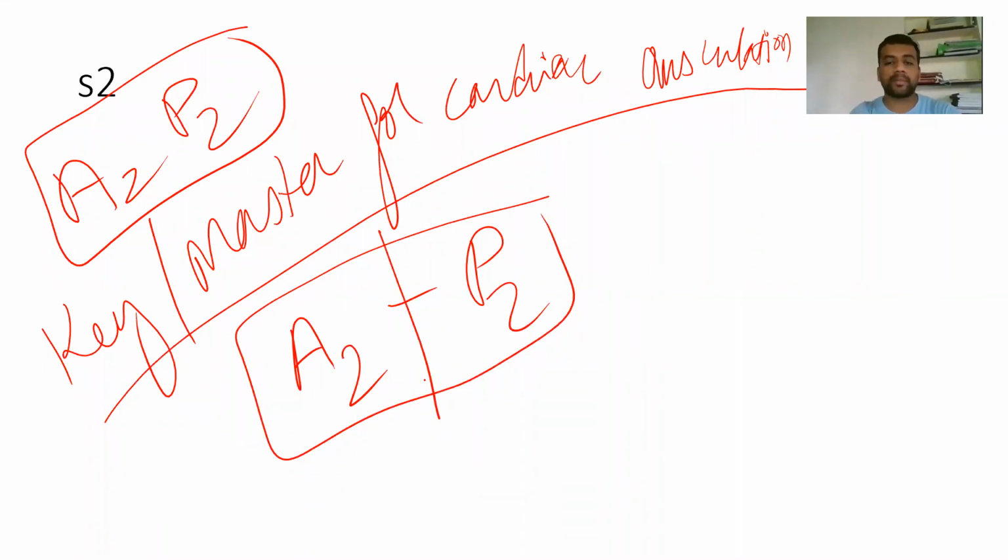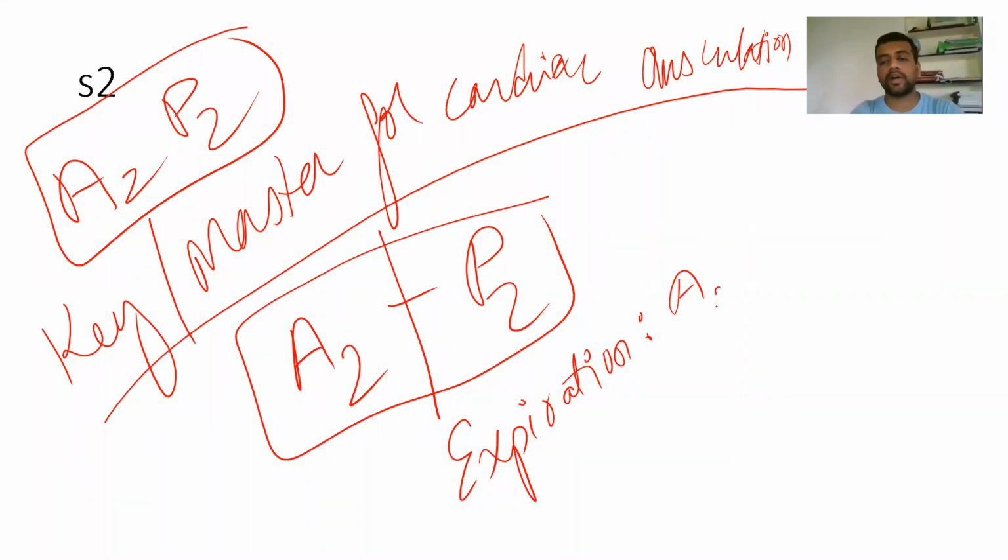So normally, in expiration, there is no split, or you cannot appreciate the split, because A2 and P2 are closing right next to each other. That's why you will listen to it as a single sound. So S2 is a single sound in expiration. What happens in inspiration? In inspiration, the gap is going to increase.